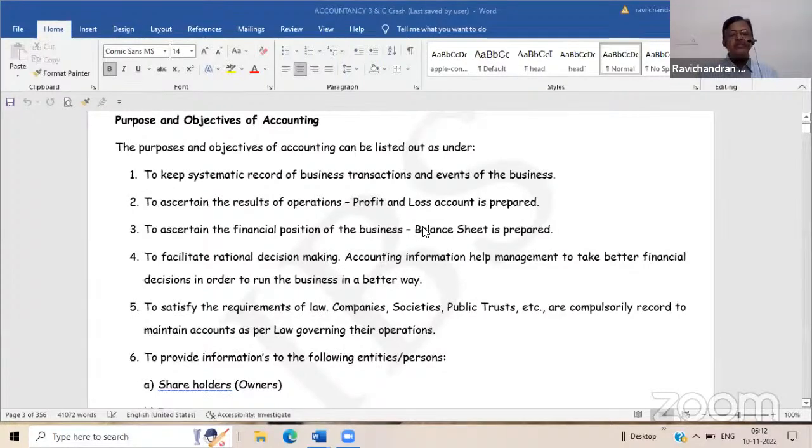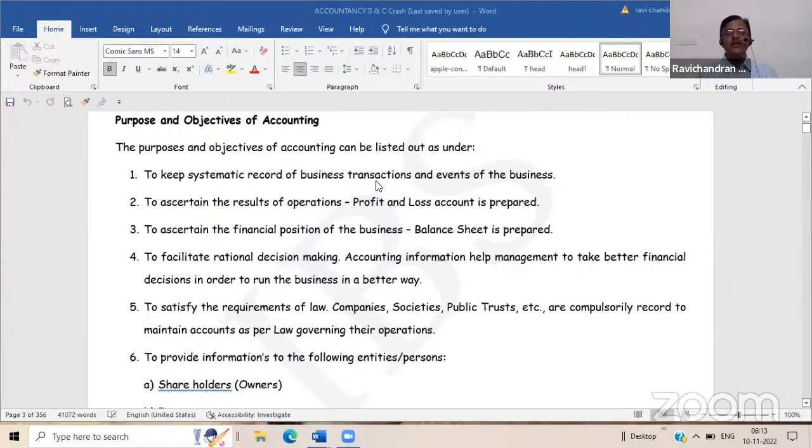Pardon? Trading account is the same? No. Trial balance is different. Trading and profit and loss account is different. Trading account is a part of profit and loss account. Trial balance is a summary of accounts, debits and credits. So the object of accounting is to keep a systematic record of business transactions and events of the business.